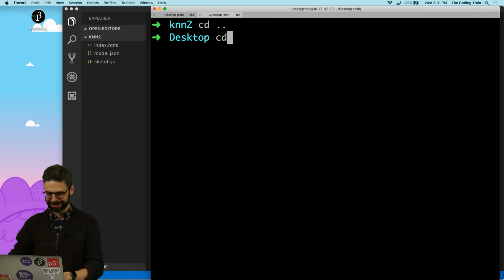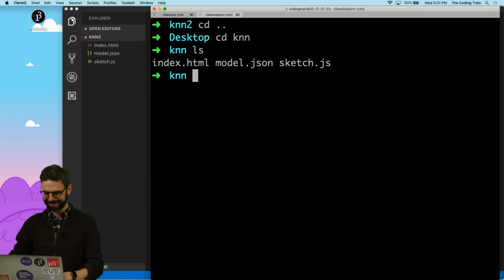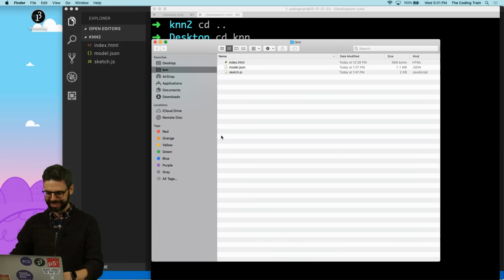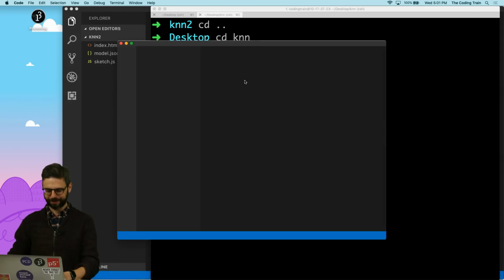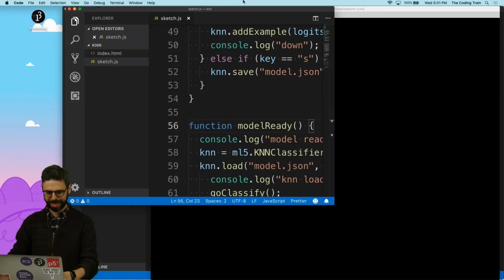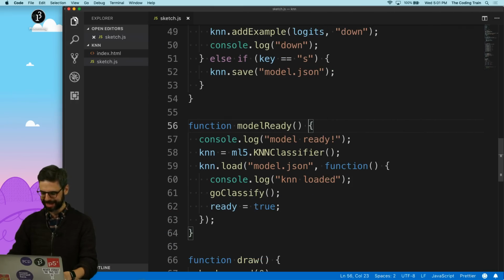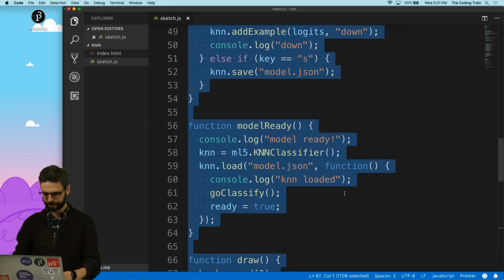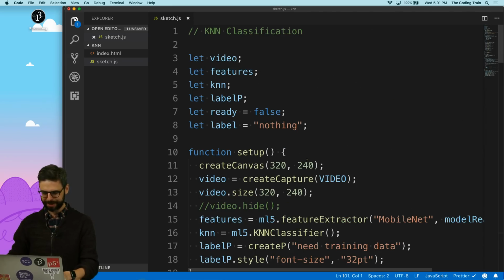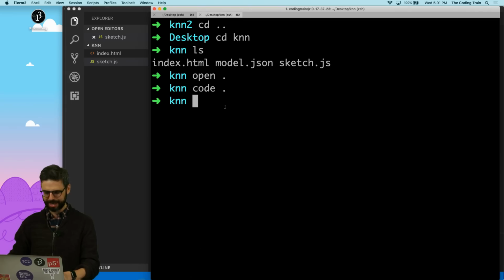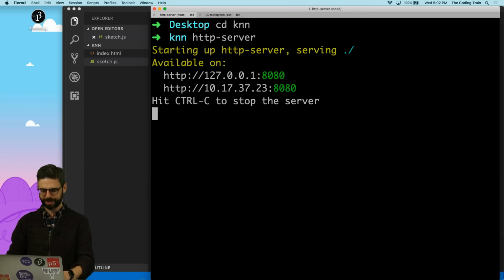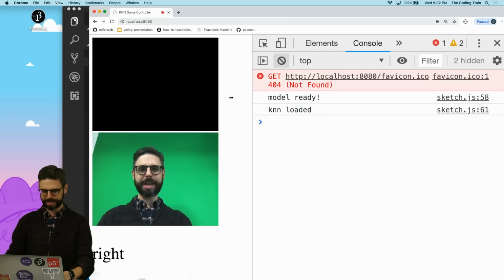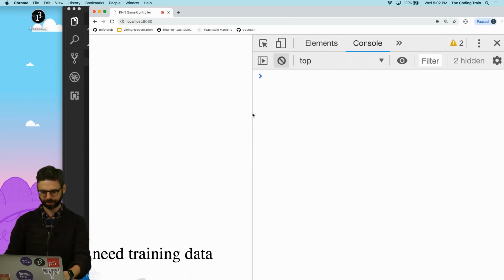KNN 2. I'm going back to KNN. I'm deleting model.json. I am opening this in Visual Studio Code. You cannot defeat me, KNN. I am pasting all this code in here. I'm hitting save. I am going to KNN. I am hitting HTTP server. Now I'm going back here and hitting refresh. And there we go.